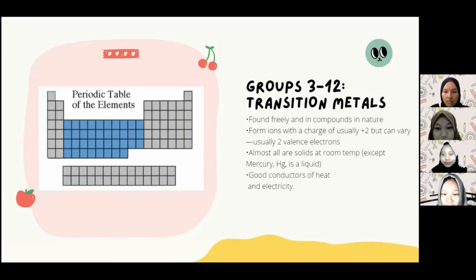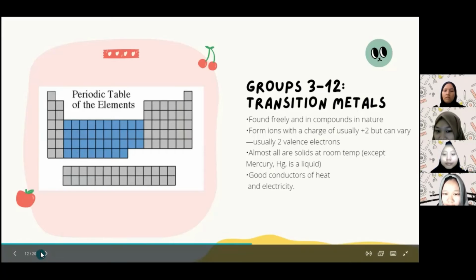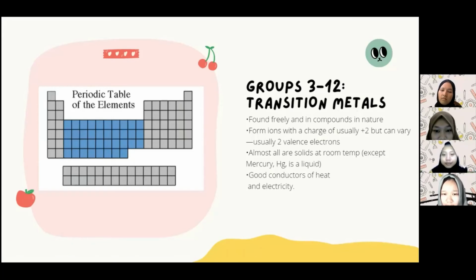The next is groups 3 to 12. They are called the transition metals. What are their characteristics? They are found freely and in compounds in nature. They can also form ions with a charge of usually +2 but it can vary, usually with two valence electrons. Almost all are solid at room temperature except for mercury, or Hg, which is a liquid. They are also good conductors of heat and electricity.